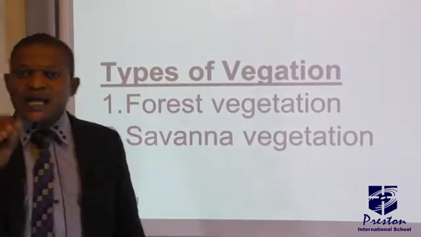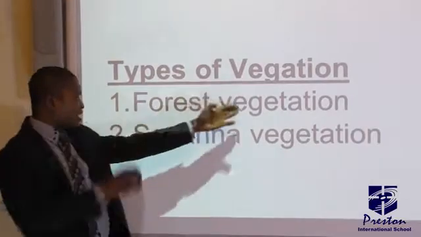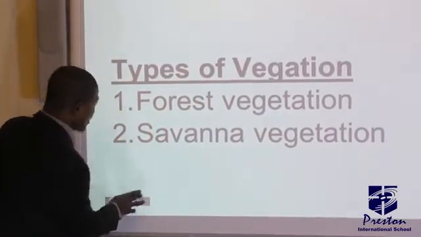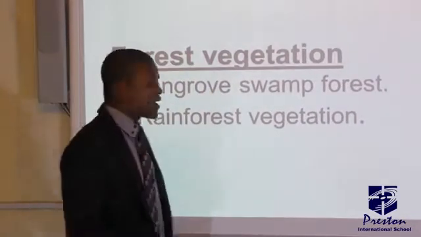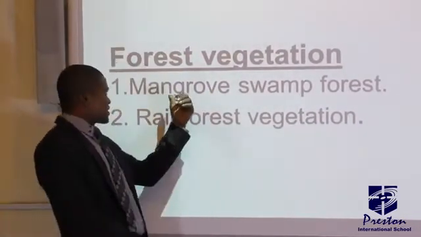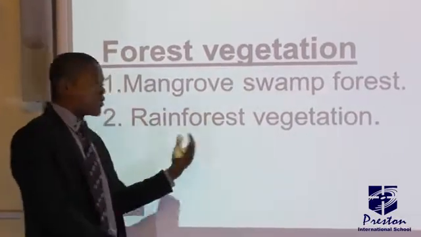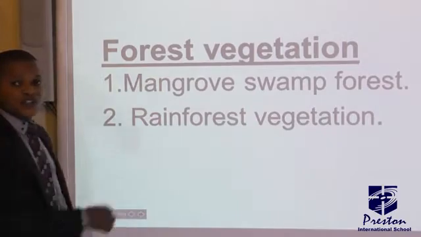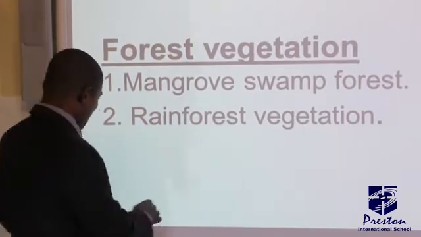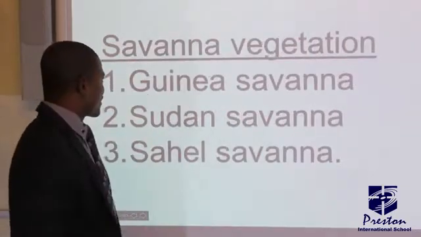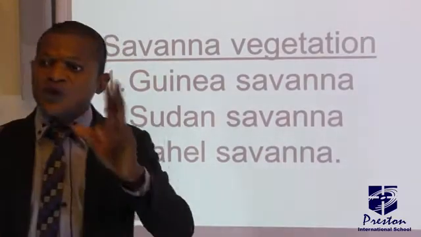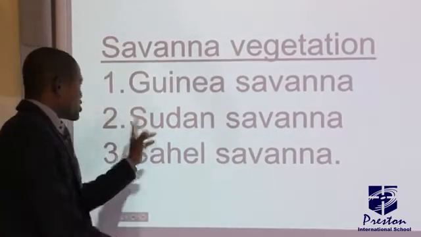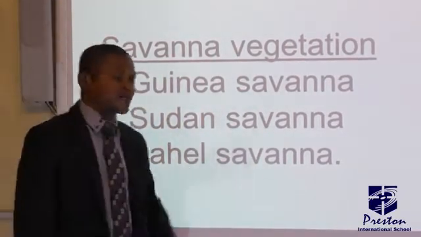We have 2 major types of vegetation, and that is the forest vegetation and the savanna vegetation. The forest vegetation is further subdivided into 2 major groups, that is mangrove swamp forest and rain forest vegetation. That is the division of the forest vegetation. Now, let's look at the division of savanna vegetation. Savanna vegetation is subdivided into 3 vegetation belts: the Guinea savanna, the Sudan savanna, and the Sahel savanna.